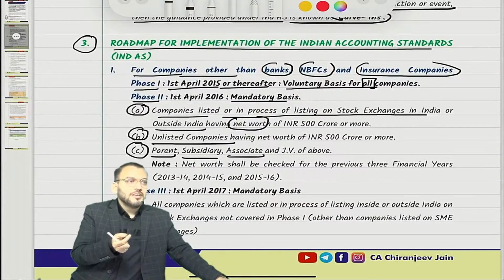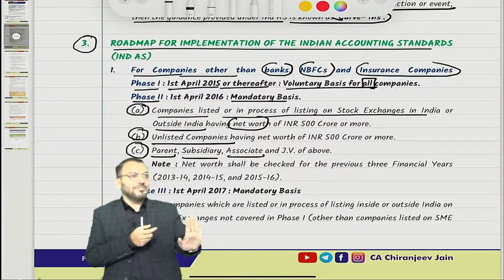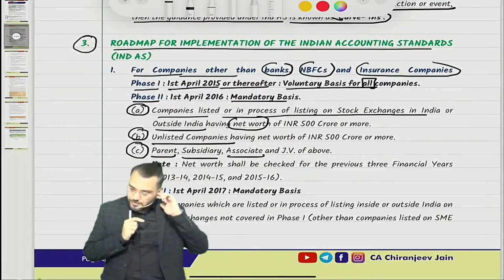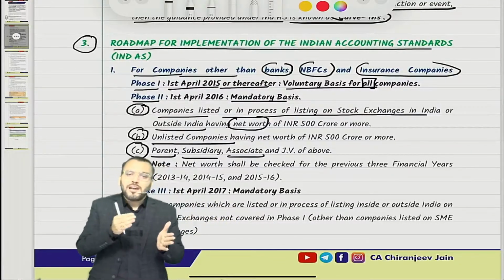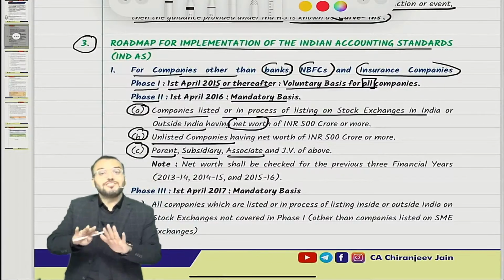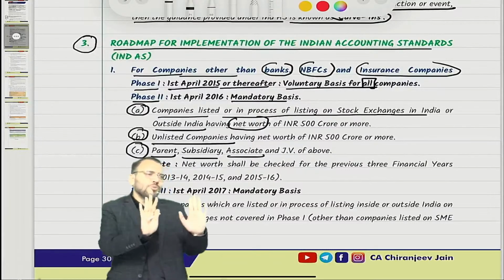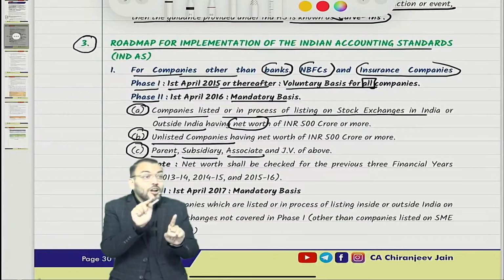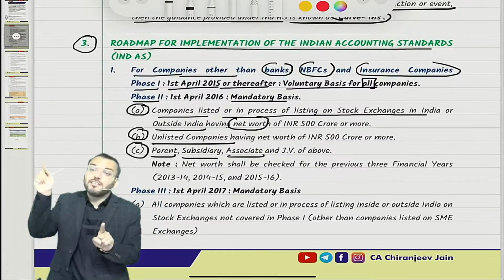I'm asking whether you know the meaning of associate. Who are associates? One by one, raise your hand. Very good, means you know something about associates. Detailed discussion about parent, subsidiaries, associates and joint ventures will be done in the CFS chapter. CFS means the consolidation chapter. Right now, if you know parent, subsidiary, associate, joint venture, thank you very much. I am not defining them right now. That discussion will be done in some other chapter.